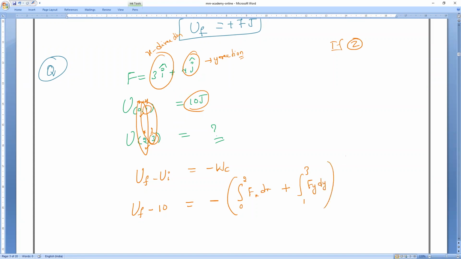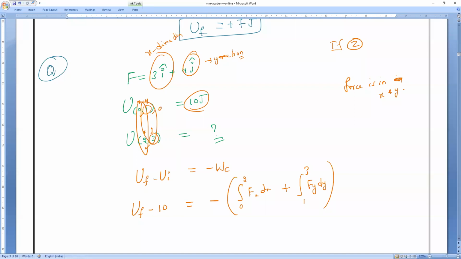Do you understand why, guys? Because force is in how many directions? Force is in two directions, x as well as y. For example, if I put z here, I will add one more column.